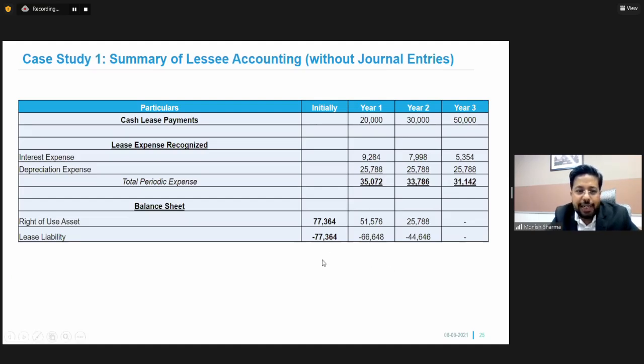And in our balance sheet, in year 1, there'll be a 77,000 ROU and an equivalent liability in the books. And thereafter, the ROU will be depreciated and lease liabilities will be paid. At the end of the lease, we'll have zero balances. So I hope with this example, you got an overview of how the accounting is to be done for leases and how ROU and a lease liability are created in the books of accounts.